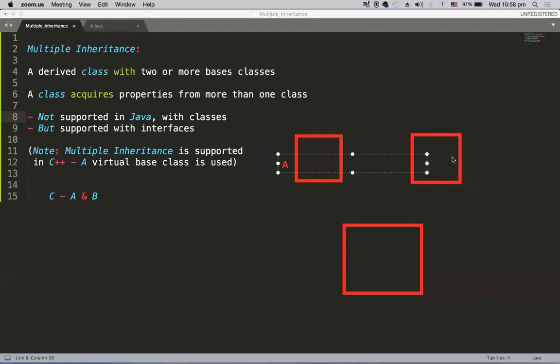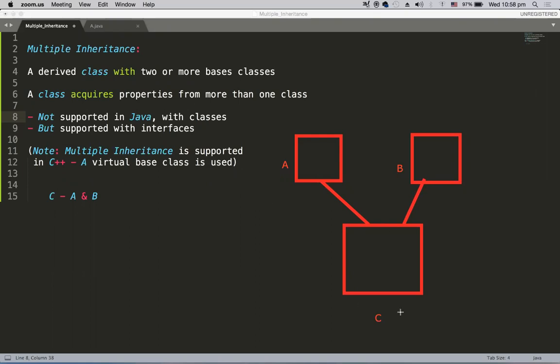I have class A here, class B here, and this is my class C, and there exists an inheritance relationship. That means class C acquires from A and class C acquires from B as well.